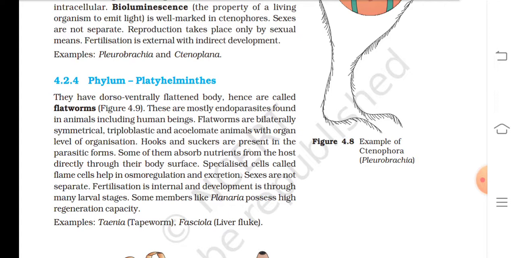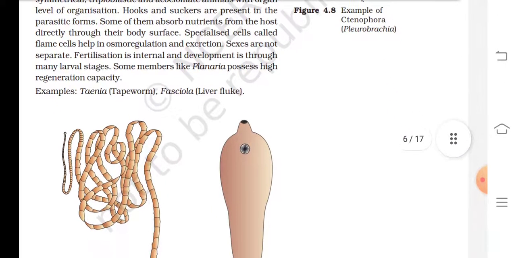Some of them absorb nutrition from the host directly through their body surface. Specialized cells called flame cells help in osmoregulation and excretion. Sexes are not separate. Fertilization is internal and development is through many larval stages. Some members like Planaria possess high regeneration capacity. Examples: Taenia and Fasciola.